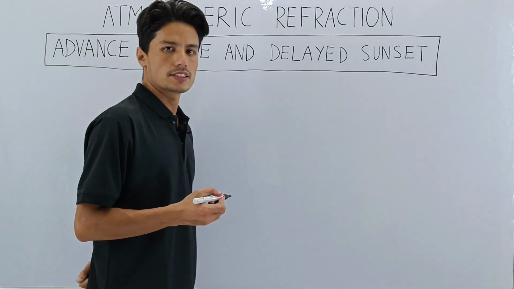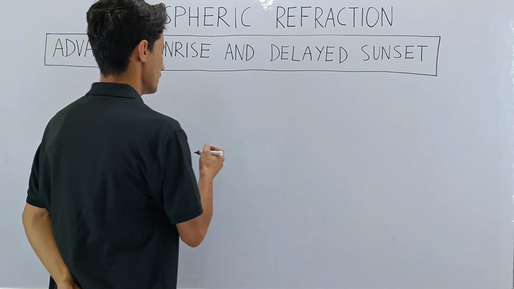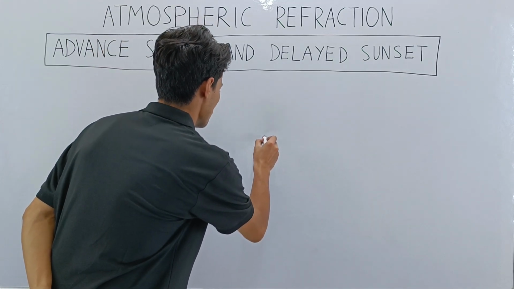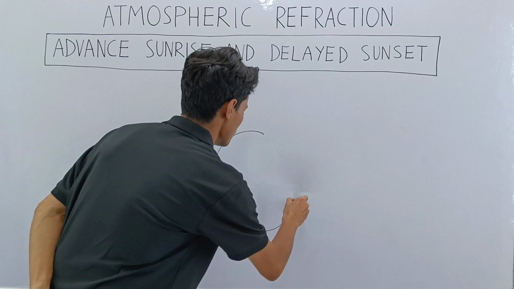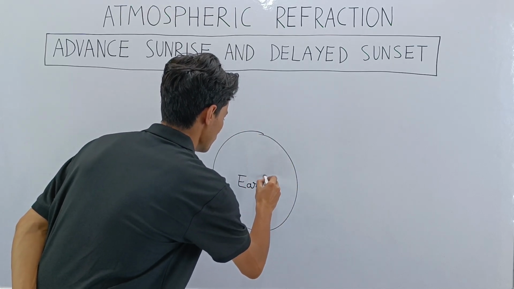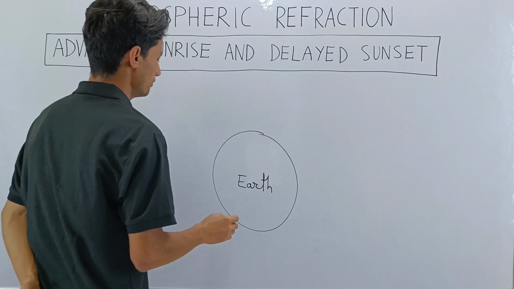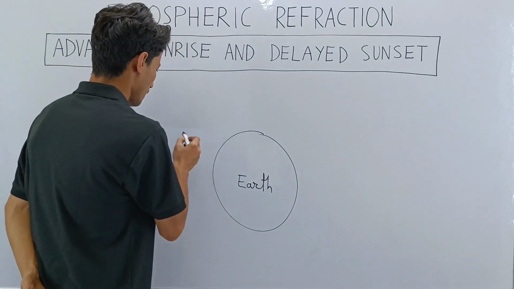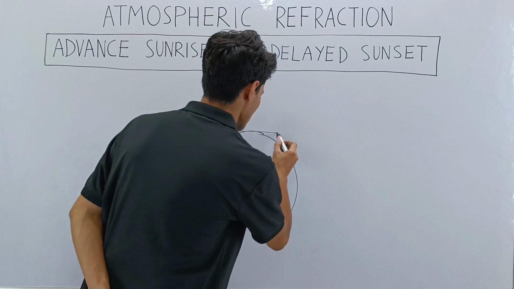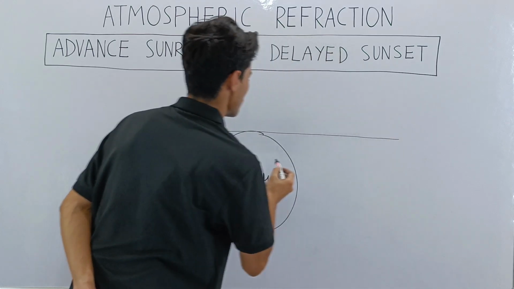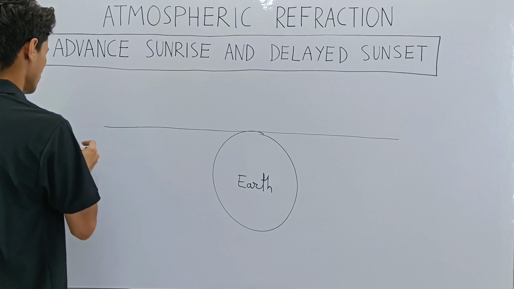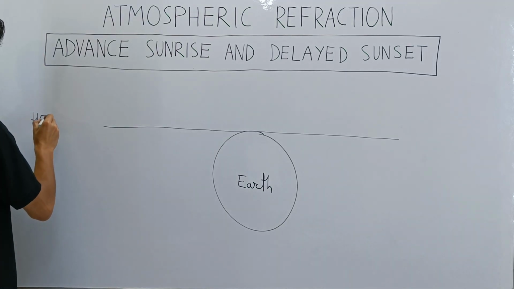Now let us try to understand this. This is very easy. Let me draw a figure, many figures are to be drawn here. I will draw our earth. So let's say this is earth. Now I will draw another line which is called the horizon. The horizon is like this. This line will be called the horizon.